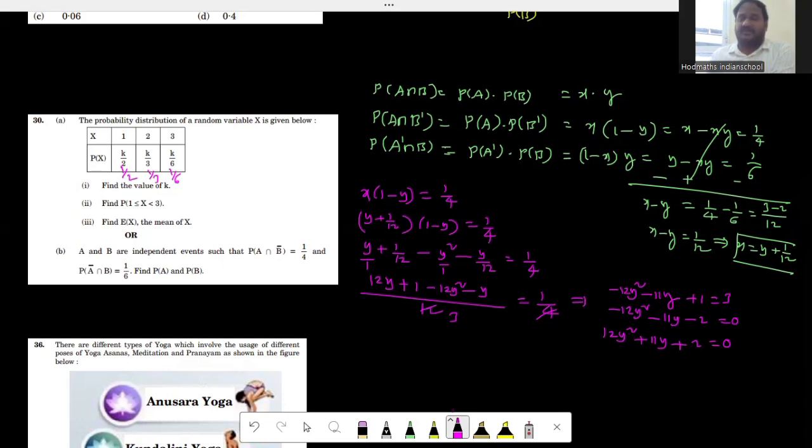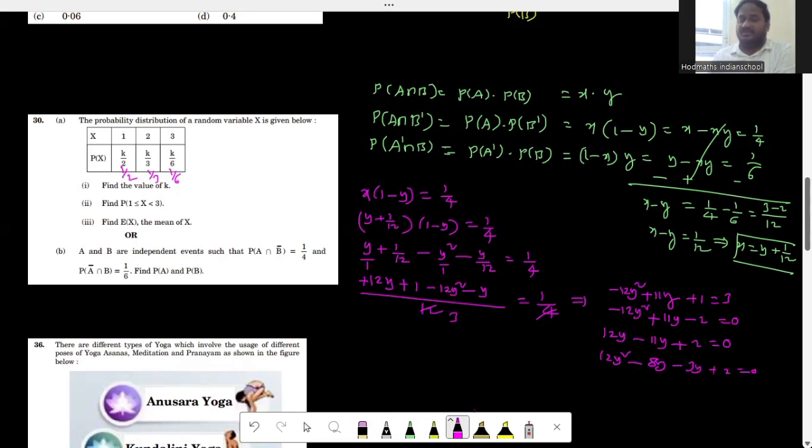Then it is going to be 12 twos are 24, 8 threes are 24, right? Then 12y square, plus 11y becomes minus 11y here. So it is going to be minus here, plus y minus, otherwise you will get y value as negative. Probability cannot be negative, right? 8 threes are 24. So minus 8y minus 3y plus 2 is equal to 0.